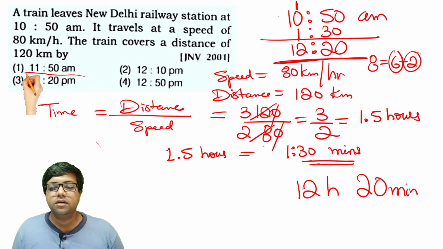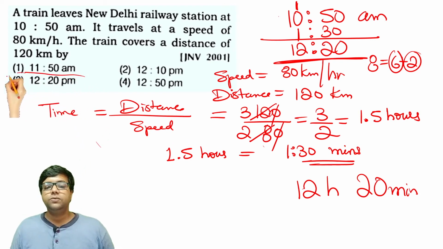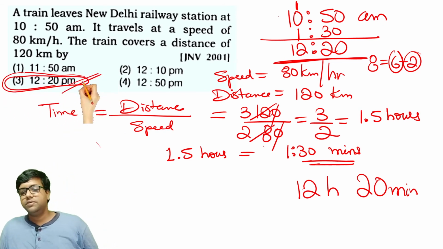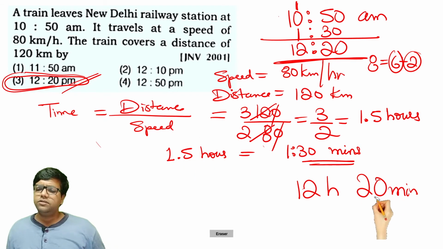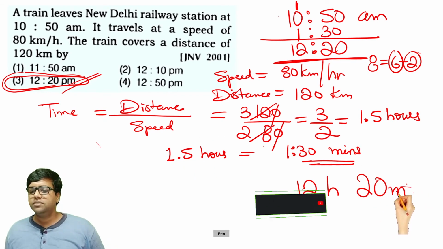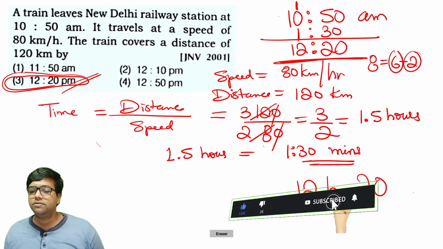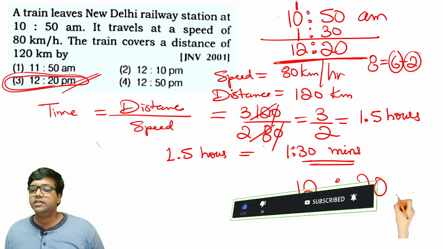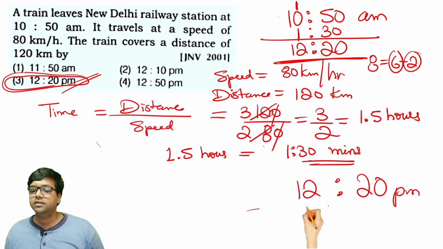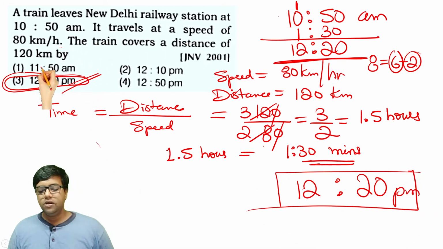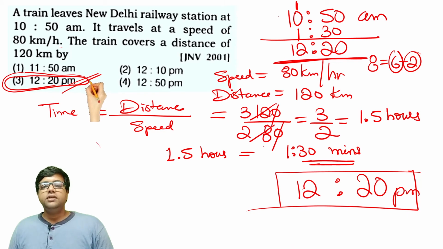Option 3 is the right answer for this question. Sorry, 12:20 p.m. The right way to say it is 12:20 p.m., in the afternoon it reached, right? 12:20 p.m. is the time at which the train covers the distance of 120 kilometers.